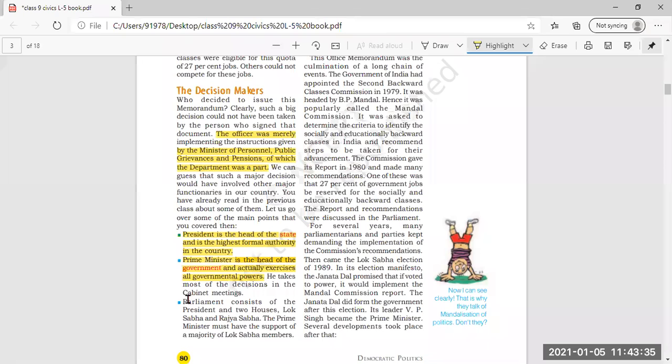Then the third category involved in the decision making is Parliament. Parliament consists of the president and the two houses. And which are those two houses? Lok Sabha and Rajya Sabha. The prime minister must have the support of the majority of Lok Sabha members.